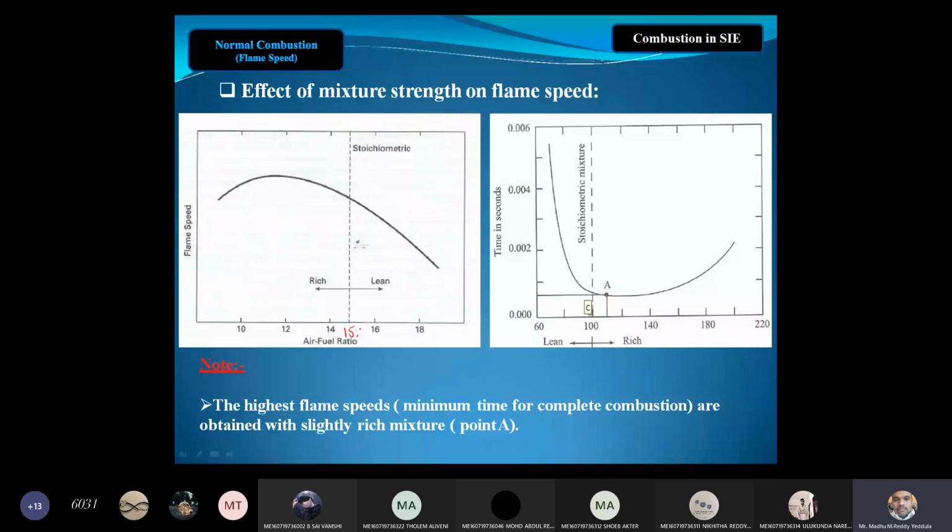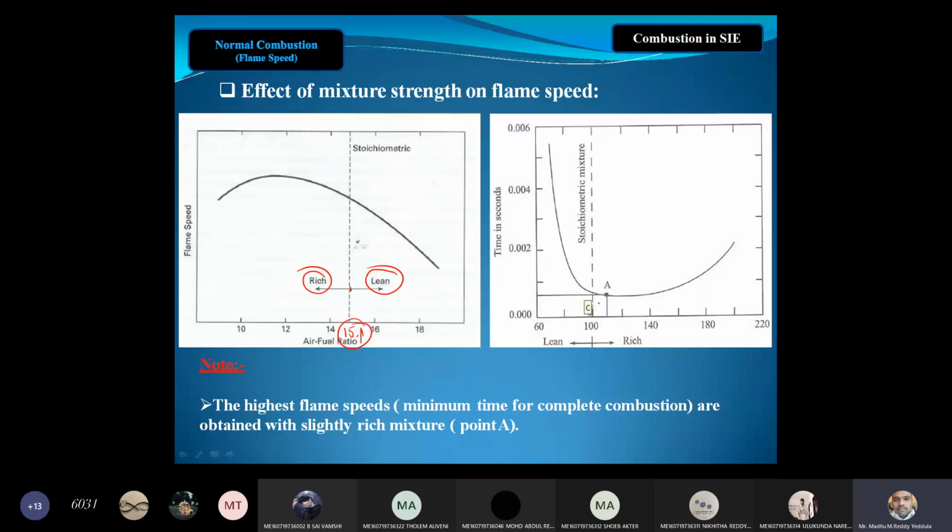Let us take stoichiometric air. If you move towards the left, what will happen? The quantity of air will be decreased and fuel will be increased. And if you move towards the right side, air will be increased and petrol will be decreased. If you move right, that is a lean mixture, more air, less fuel. If you move to the left side, that is a rich mixture, more fuel, less air.